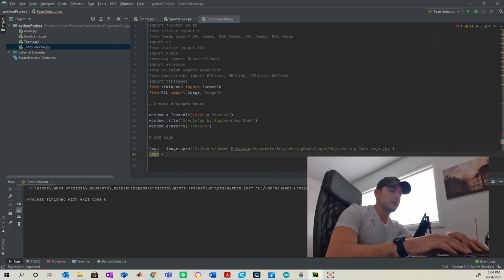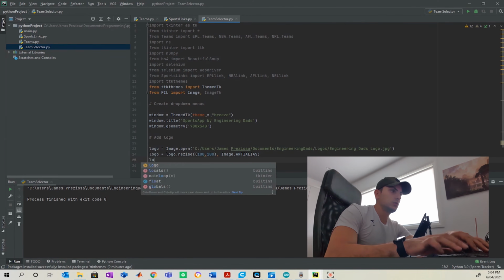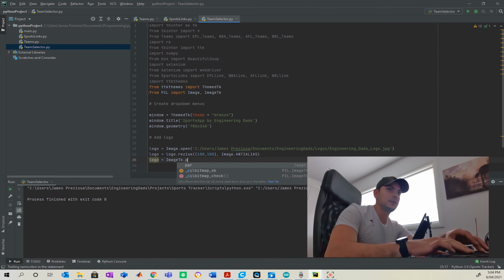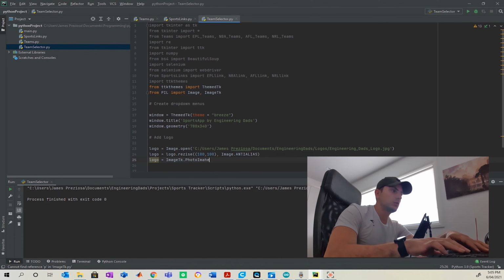Now, so that logo doesn't absolutely hog your whole app, make sure you resize it to what you want. For the purpose of this app, I'm just going to say 100 by 100, and anti-alias it. And for it to be able to work in Tkinter, you're going to want to make sure you use this bit of code, which is PhotoImage logo.